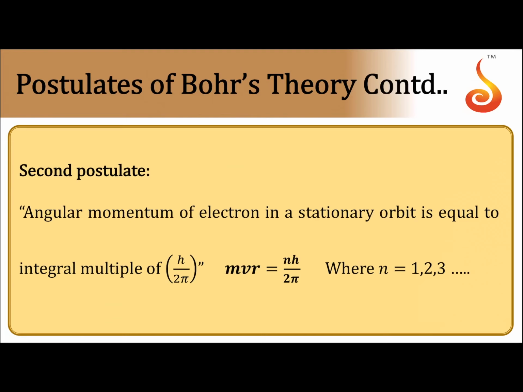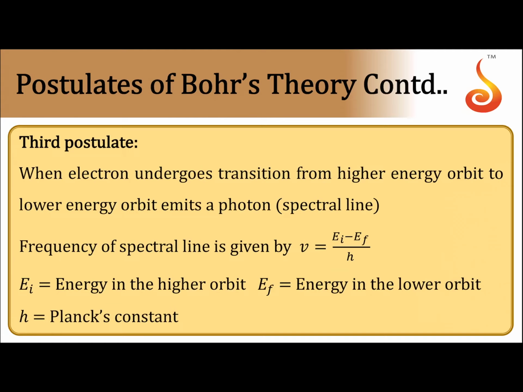Regarding the third postulate, whenever the electron undergoes a transition from one stationary level to another, that is, from a high energy level to a low energy level, it emits an electromagnetic wave. The frequency of that spectral line, or electromagnetic wave, is given by the energy in the initial orbit minus the energy in the final orbit, divided by h. So these are the three postulates of Bohr's atomic model.